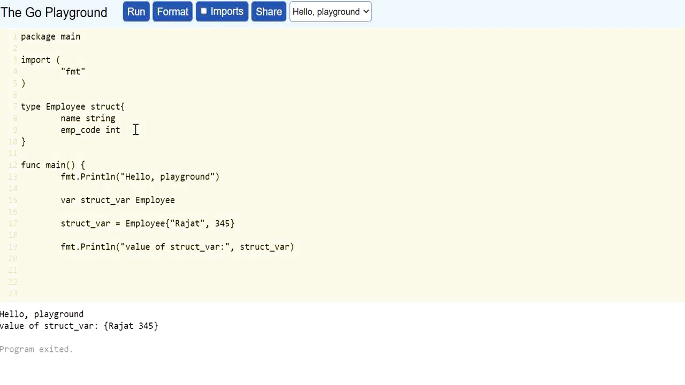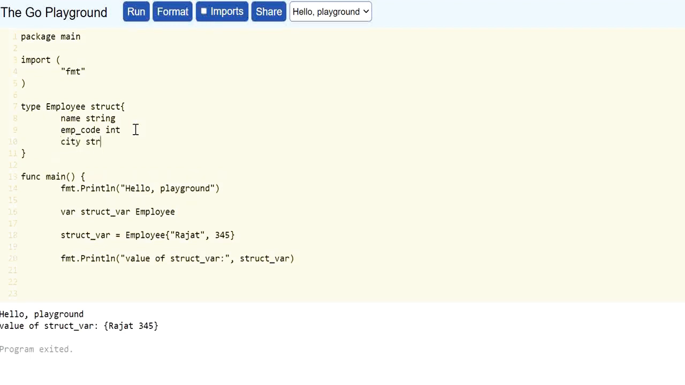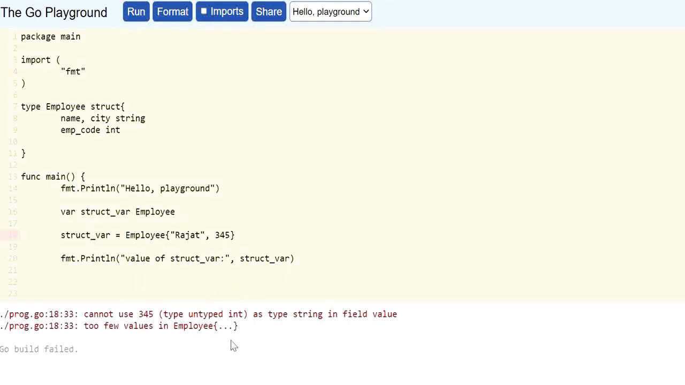Suppose we have another value here called city, that is again of type string. So instead of defining it separately, as we have already defined a string data type here, we can combine it and we can mention as name and city, that would be of type string. Now if I run the program, it will throw an error because here we are using too many values, but here I am giving only two values. So I have to provide another value here, city. Let's say city is Delhi.